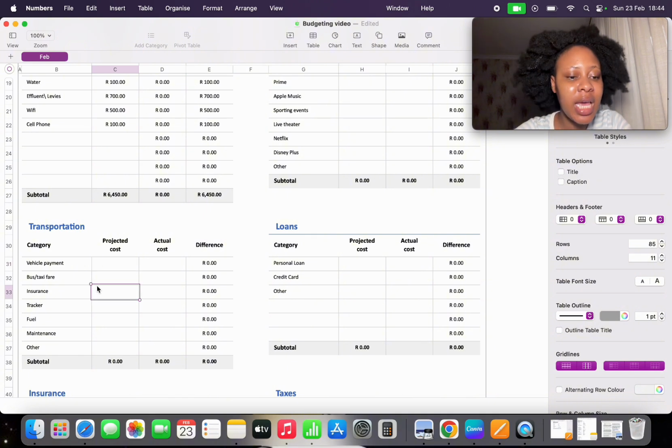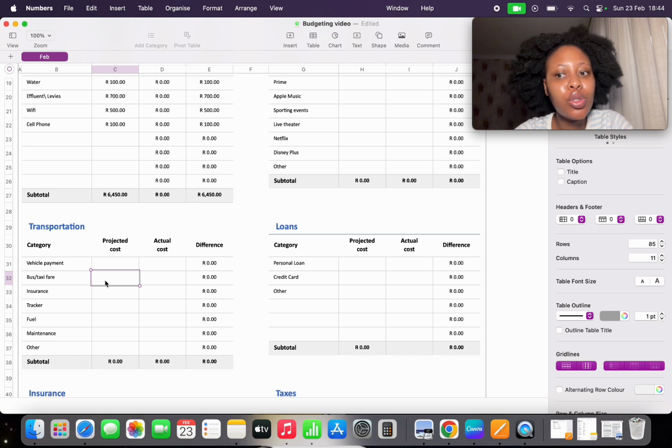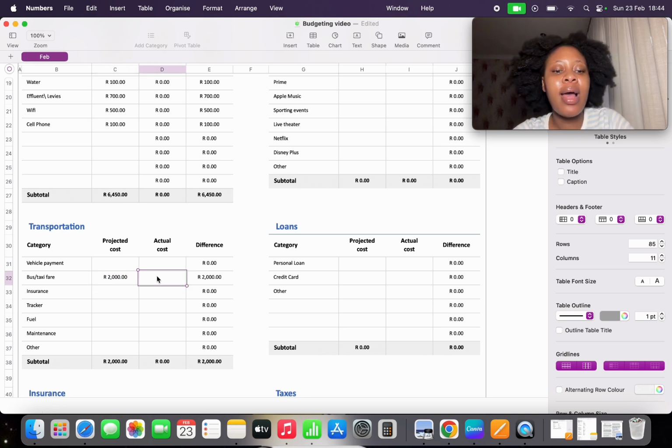comfortable. But in this case, we are taking our taxis, we are taking our buses, we are Ubering, but Ubering could be more expensive than a car. So train, taxi, any form of public transport that could save you money. And for this, I'm gonna put 2,000 rand, and this would be your monthly spend. I don't have an actual value, I'm just putting values here. So obviously, again, cater it to your circumstance.